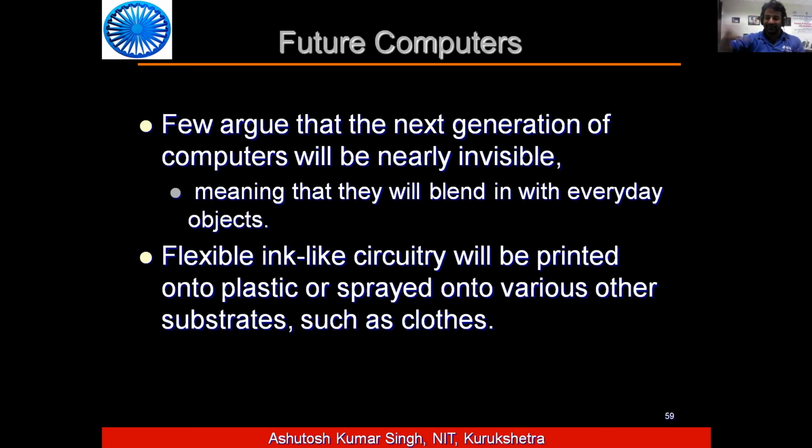Like one cow and another cow will be talking to each other through the internet. Flexible ink-like circuitry will be printed onto plastic or sprayed onto various other substrates such as clothes. Maybe you are wearing jeans and a coat. That coat is basically a kind of computer. Some of these things you can see are already in the market.